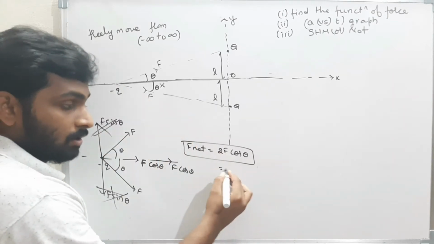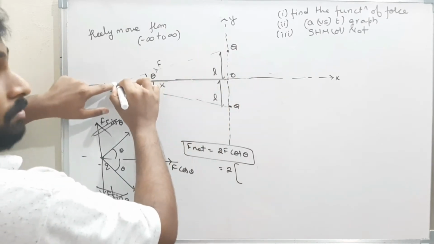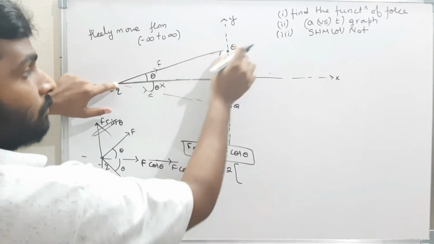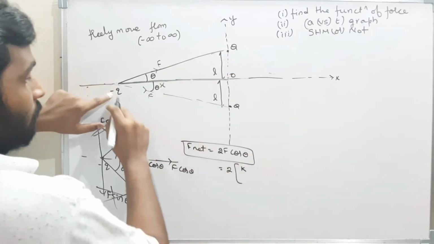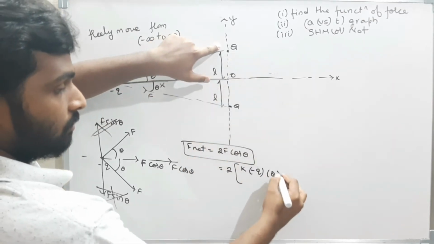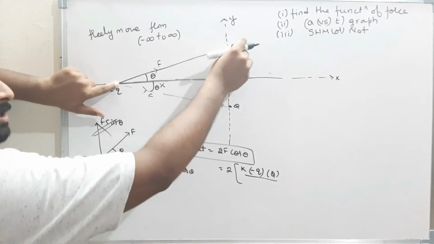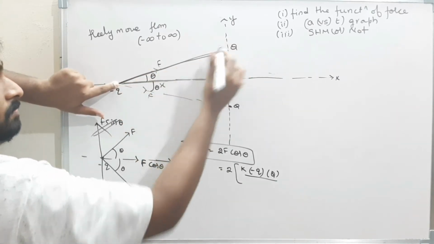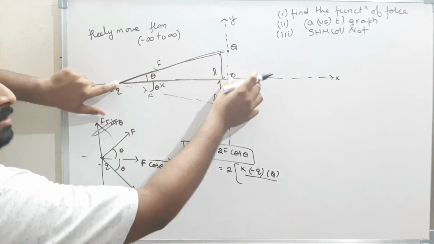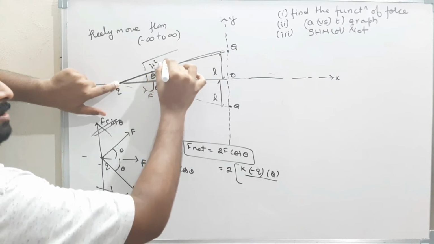What is F? F is the force between Q and this capital Q. This is the force F. What is the force? K into minus Q into plus Q by the distance between them squared. From here to here, what is the distance? Apply the Pythagoras theorem. This one is x and this is L. Therefore, what is the length? This length is the square root of x square plus L square.